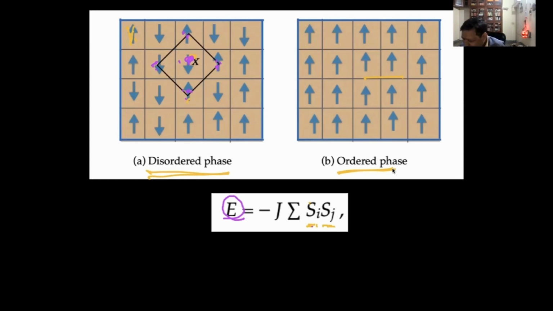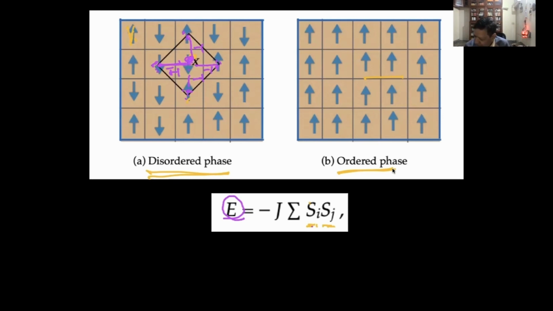For this particular case, this will be -1, but this is +1, right? Down, down. This will be -1, this is -1, and this is -1. So there are three -1 and one +1. So it's a disordered phase. It's likely to have two -1 and two +1 in total disorder.